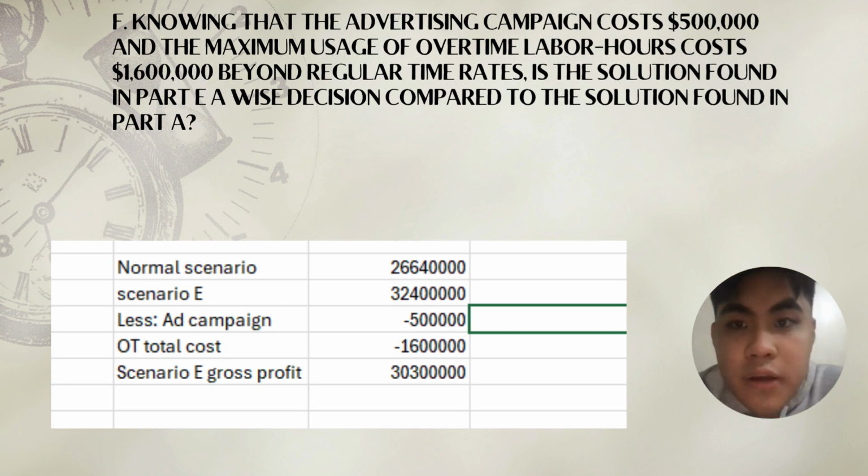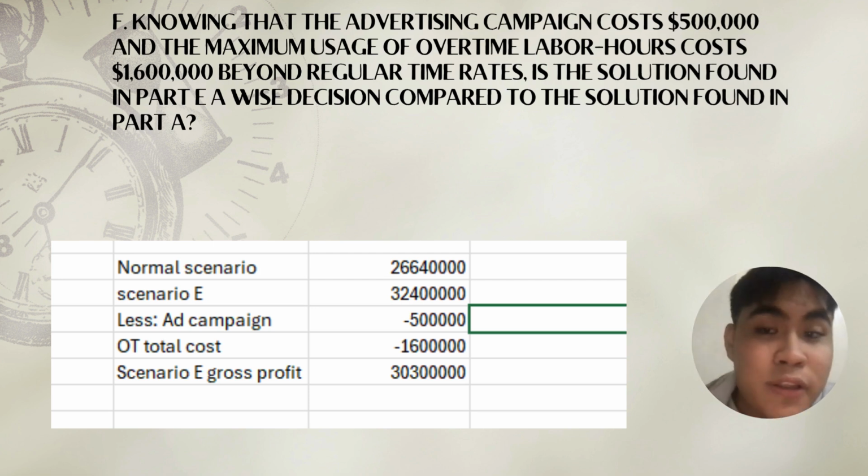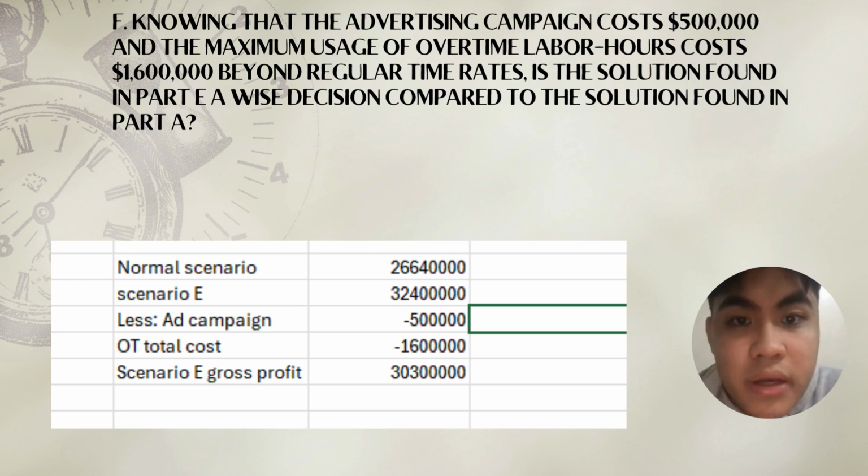For letter F, knowing that the advertising campaign cost is $500,000 and the maximum usage of overtime labor hours cost is $1.6 million beyond regular time rates, is the solution found in Part E a wise decision compared to the solution found in Part A?